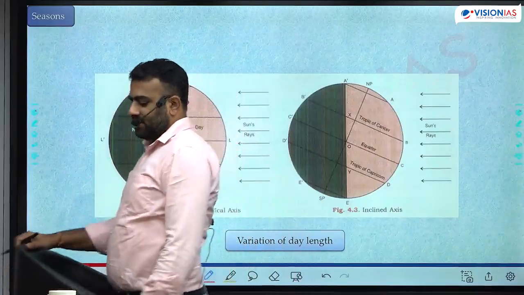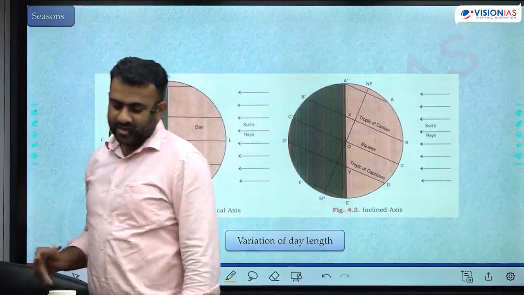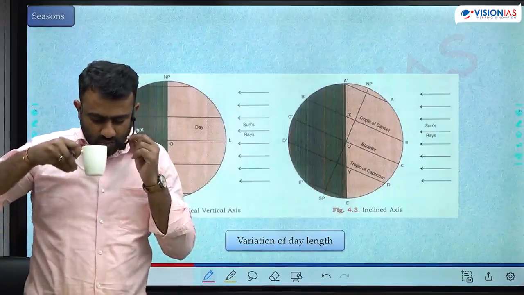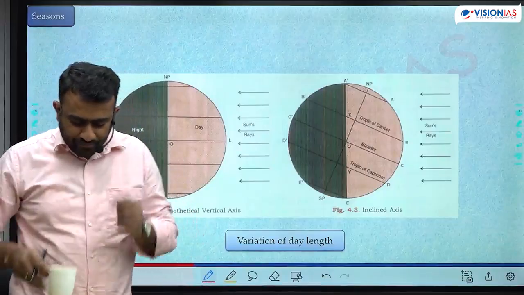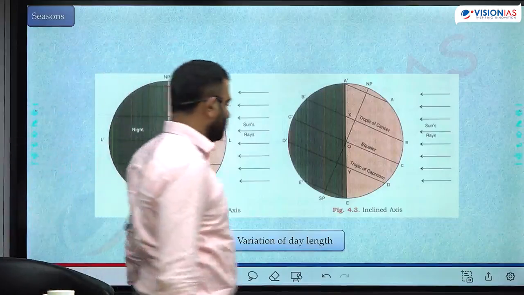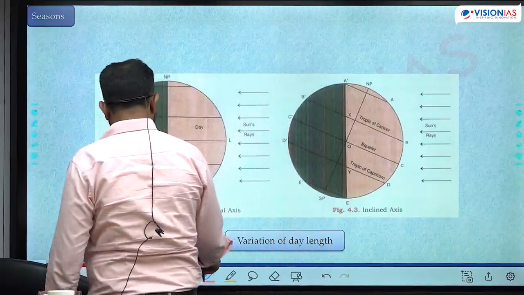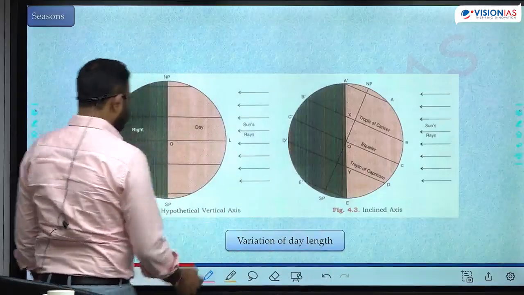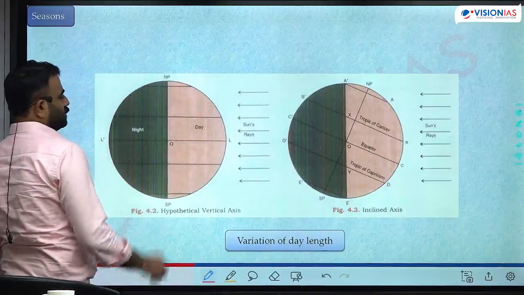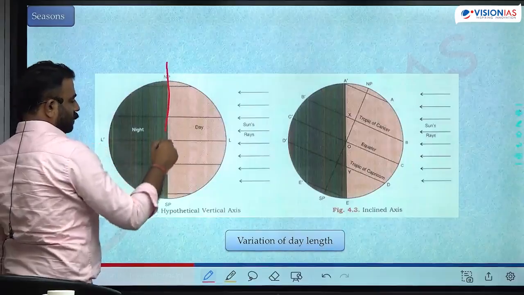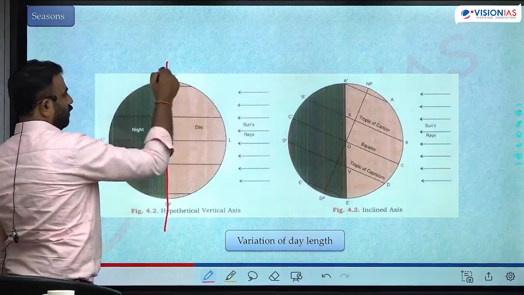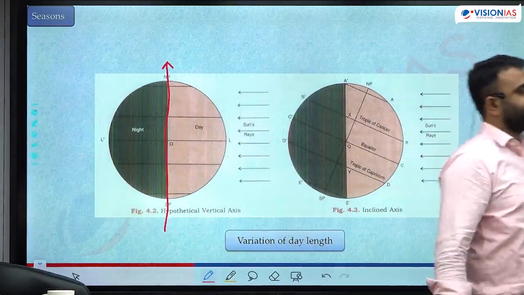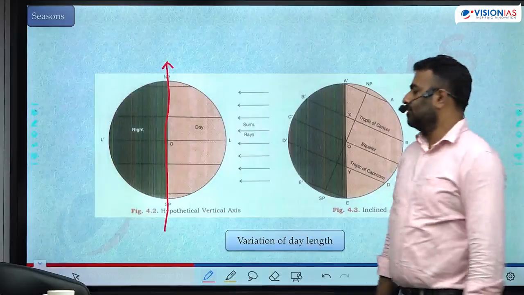So it is basically the length of the day changing and the intensity of sunlight changing that is causing seasons. Now let's see what is causing them to change. Why is the length of the day changing, why is the intensity of sunlight changing? For the sake of simplicity, let's assume that Earth is totally straight in its overall tilt. There is no tilt. Imagine there is no tilt.